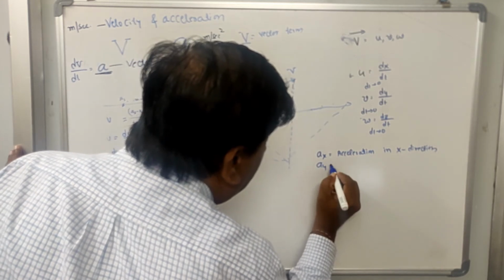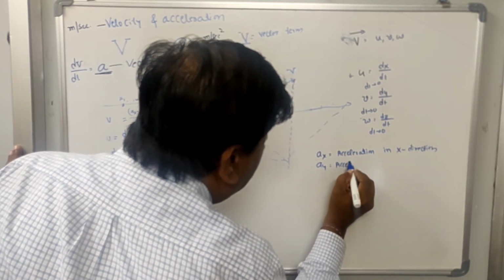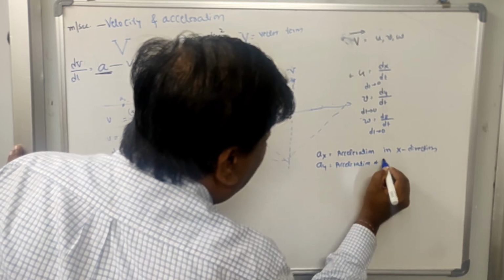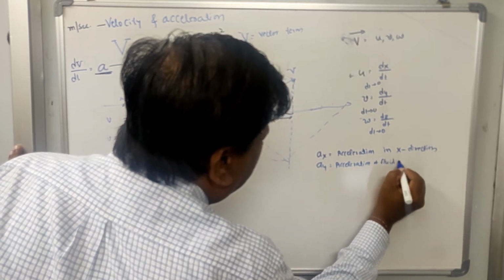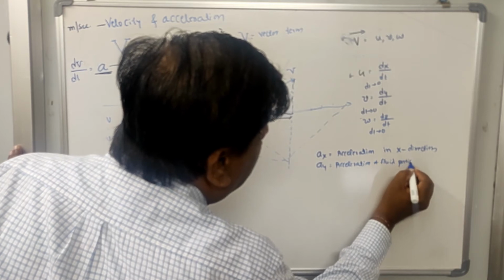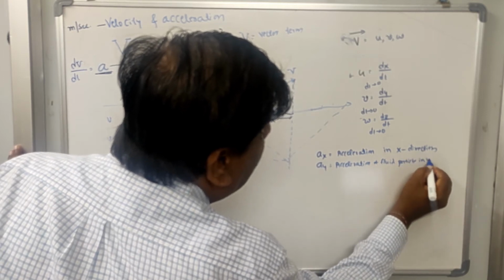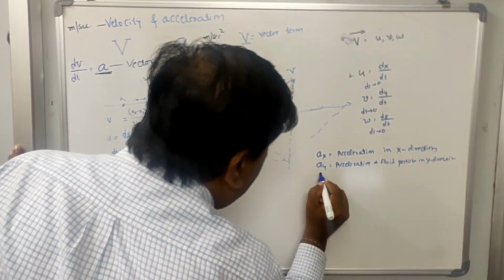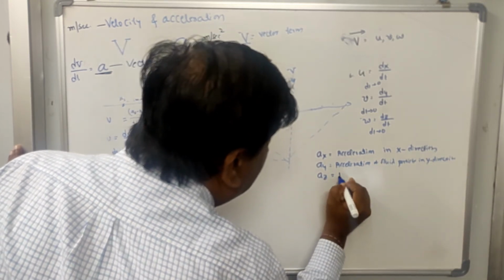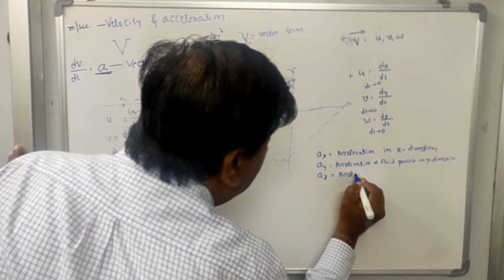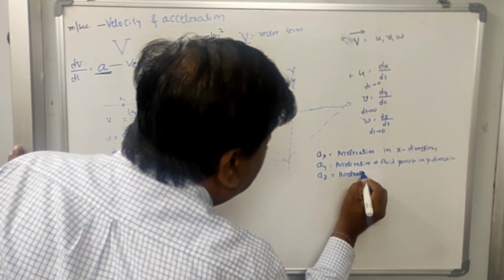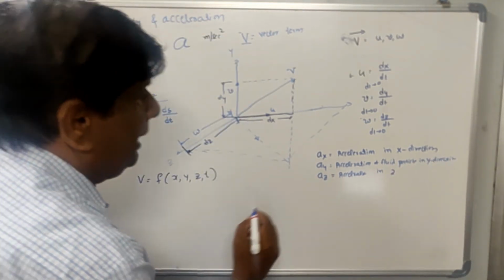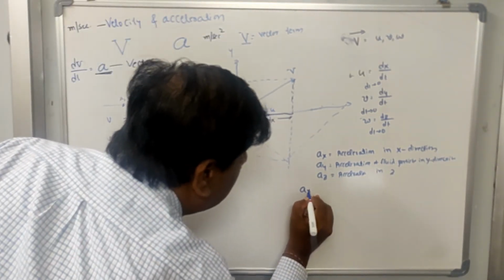Ay is the acceleration of the fluid particle in the y direction, and Az is equal to the acceleration in the z direction. So Ax is equal to what?